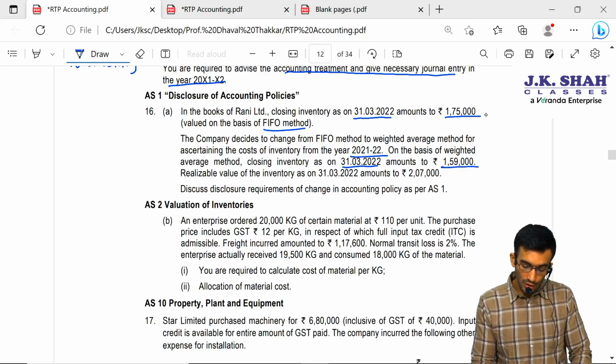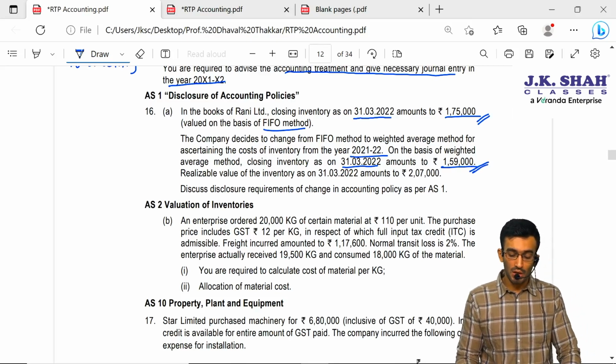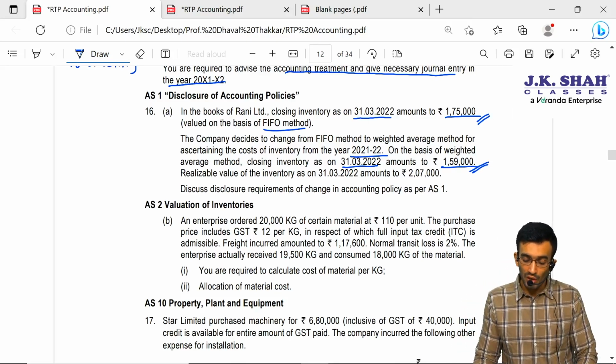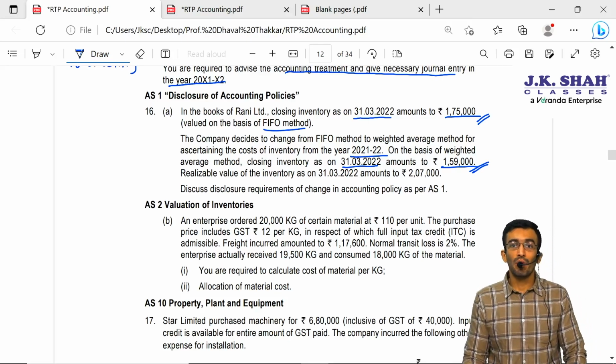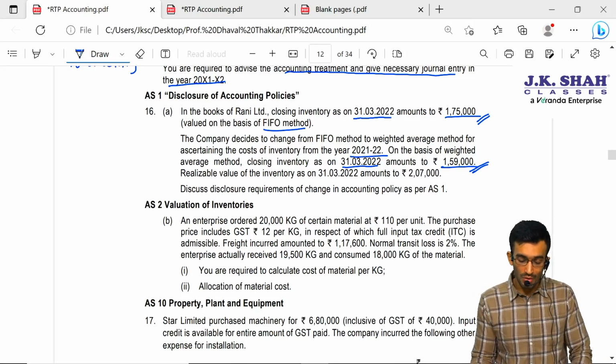So sir, earlier they were using FIFO method. If they would have continued this method, then inventory would be 1,75,000, but they are shifting from FIFO to weighted average method, and the valuation based on weighted average method is 1,59,000. So definitely this is nothing but a change in accounting policy. A similar question is there in the JKC textbook. So sir, this change in accounting policy we have to disclose in our books of accounts.